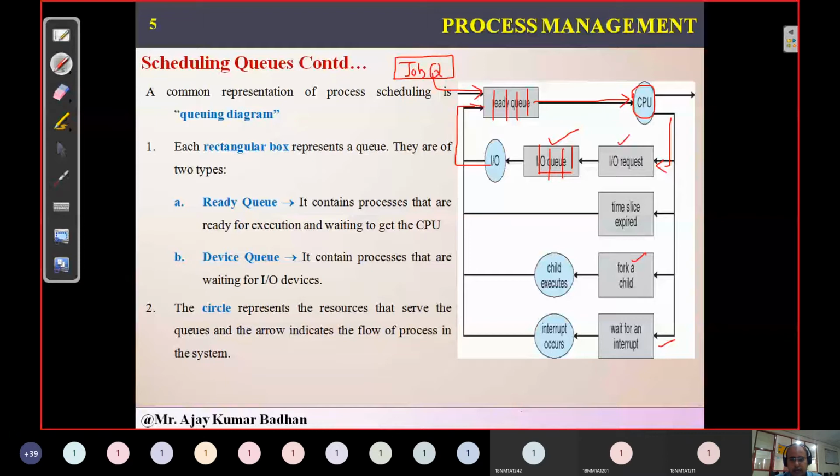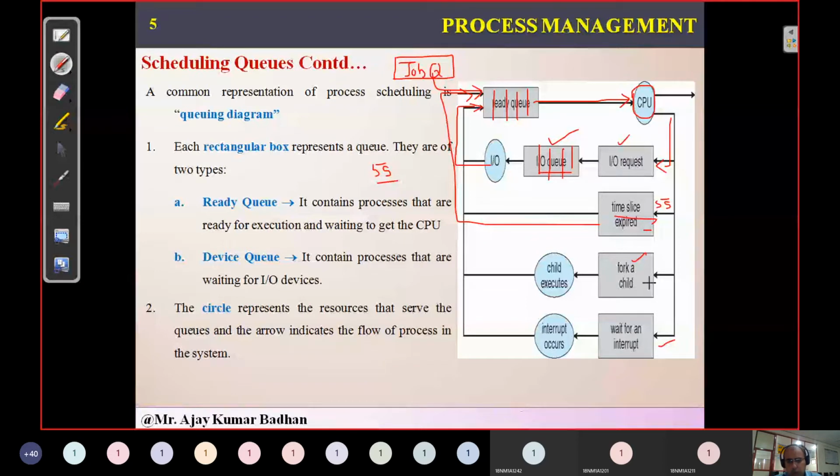Same way with time slice, as I explained earlier about time sharing, where every process is given 5 seconds. If in 5 seconds your task is not completed, you will be stored back in this ready queue. But next time when you are allocated the CPU, you will start only from where you stopped, not from the beginning.